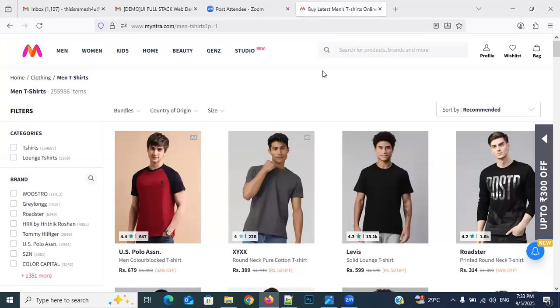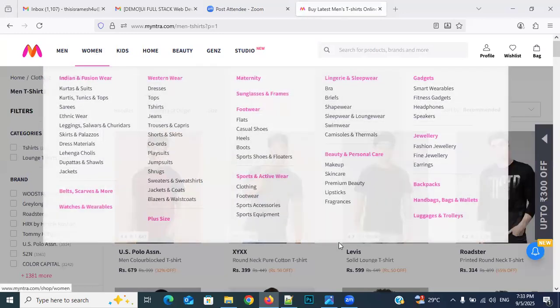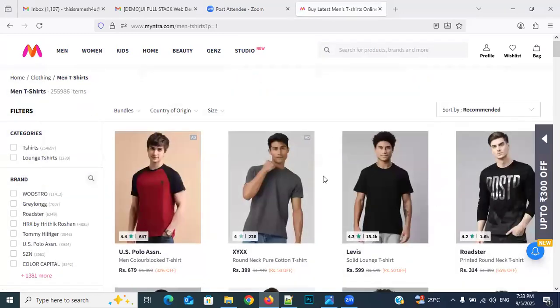What are we getting, everybody? Only men's t-shirts we are getting. Of course, each and every men's t-shirt-related product we are getting, but not all the products in Myntra. For example, there are so many products, all these products we are not getting, only men's t-shirts. Why? Because it is very comfortable for the user.